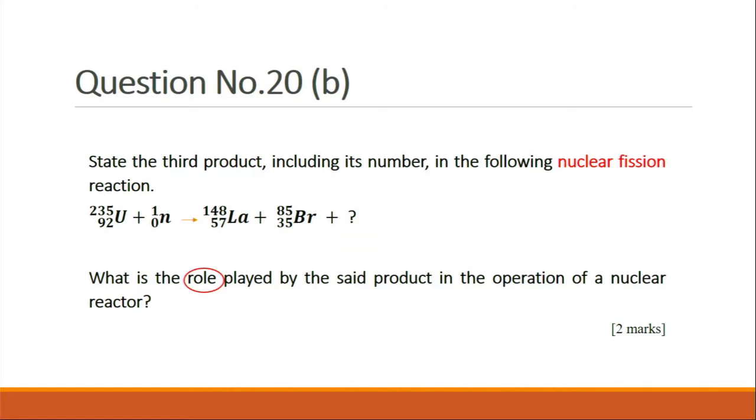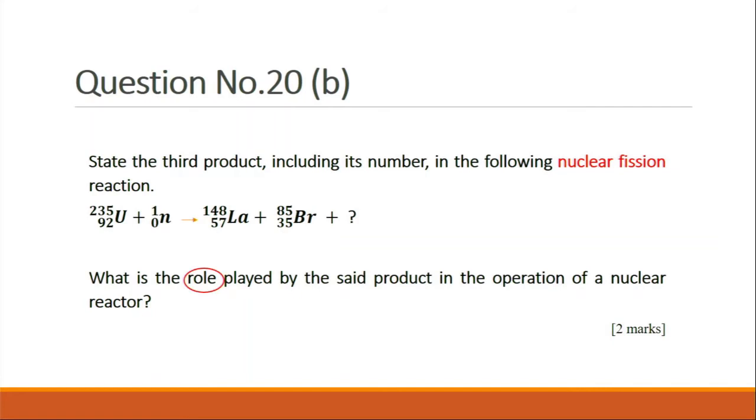State the third product, including its number, in the following nuclear fission reaction. What is the role played by the said product in the operation of a nuclear reactor? This question requires 2 marks. So you remember, using step 1, identify the physics concept.